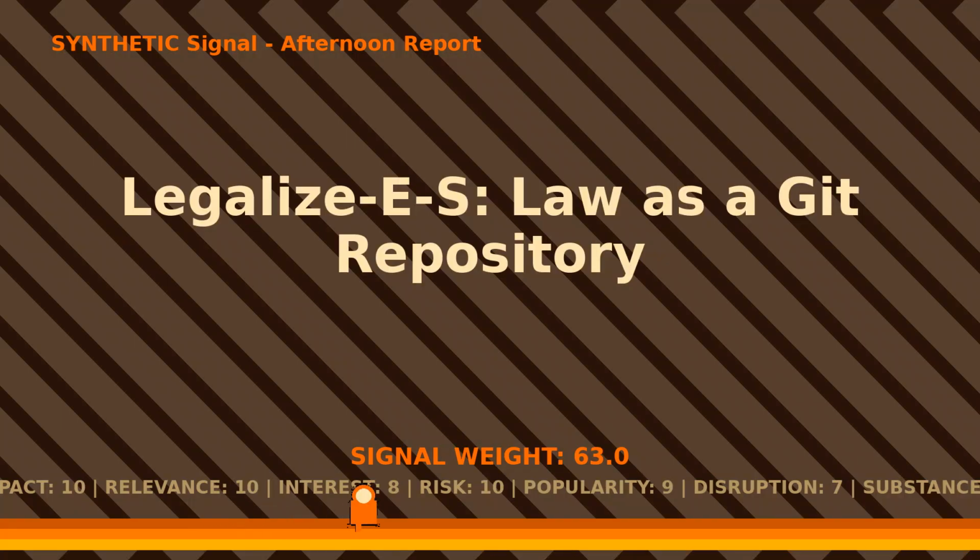The project Legalize-ES has successfully converted the entirety of Spanish legislation into a Git repository. This allows legal professionals and citizens to track changes in the law using the same diff tools used in software development. By treating legislative updates as code commits, the project provides an objective history of how laws are modified over time. This is a signal from the future for digital governance.